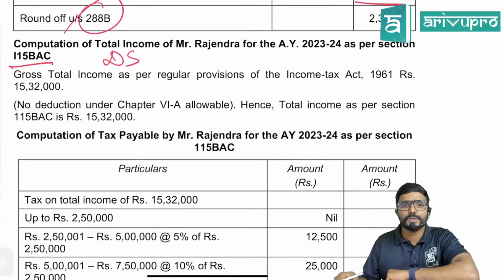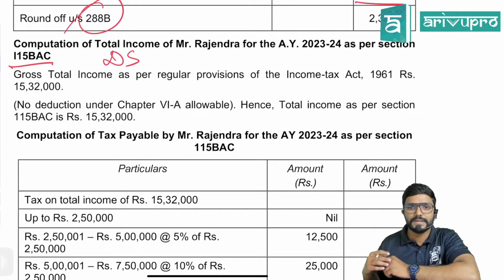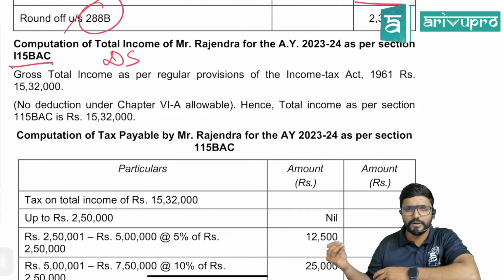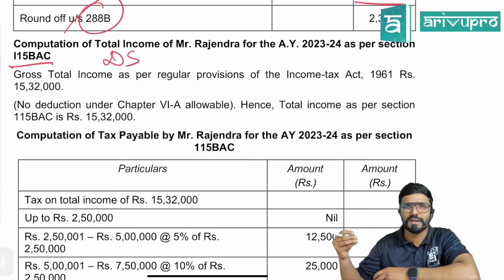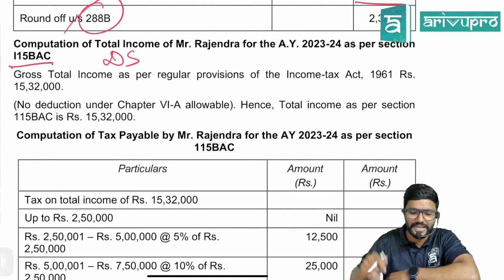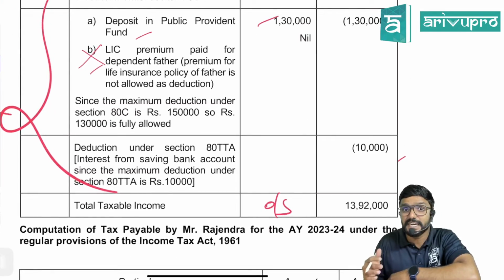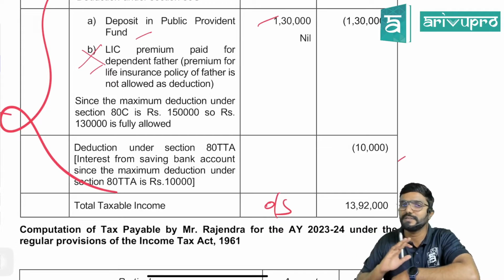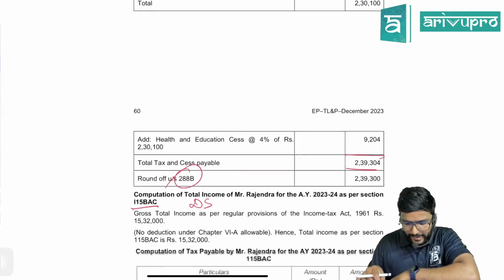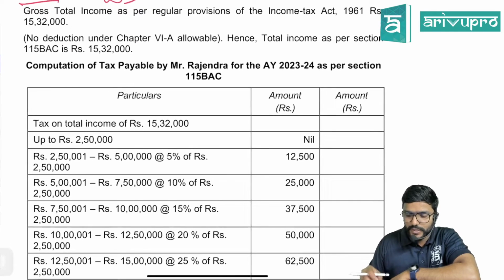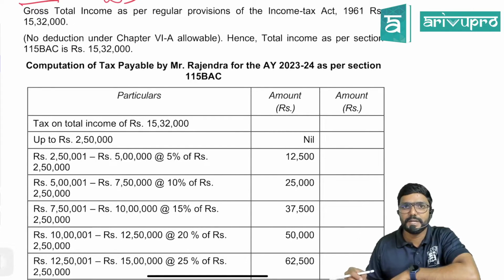Gross total income as per regular provisions of the Income Tax Act 1961 is 15,32,000, and no deduction under Chapter 6A is allowed. Few are allowed under the default regime, like 80CCD subsection 2, 80CCH subsection 2 and all. But can the assessee claim that deduction under the default regime? He cannot. So total income as per the section 115BAC default regime is 15,32,000.